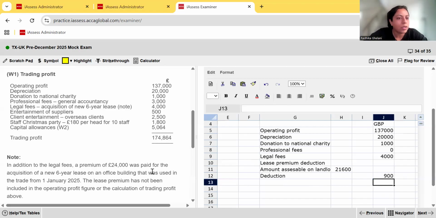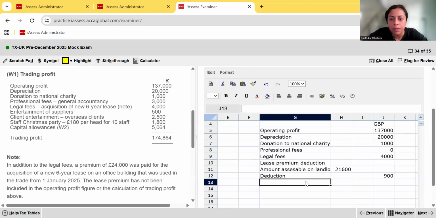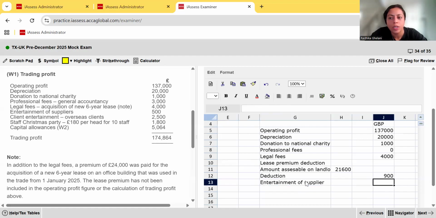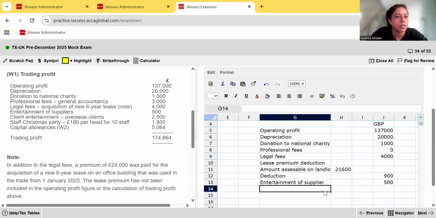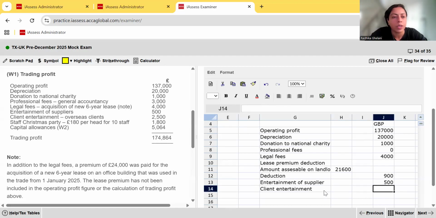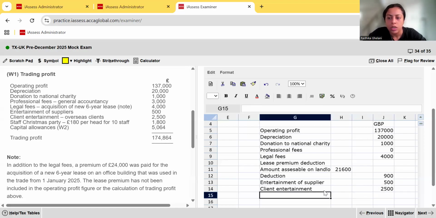And then after that, we move on to entertainment of suppliers. Third-party entertainment, not allowed, so we have to add that back to increase our taxable profits. Client entertainment, not allowed. Don't confuse this with VAT, okay? Although they've told us these are overseas clients, the VAT rules are different from the trading income rules. So we have to add back the 2,500 as well.